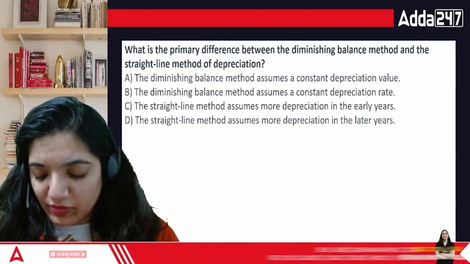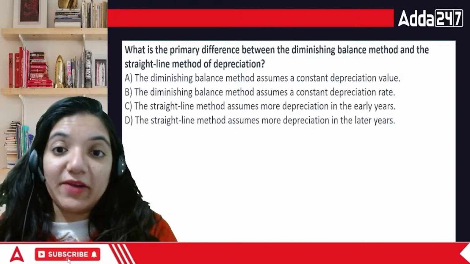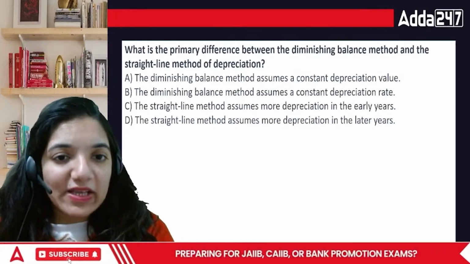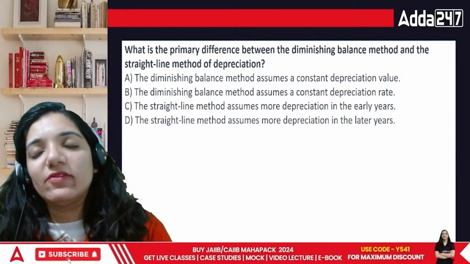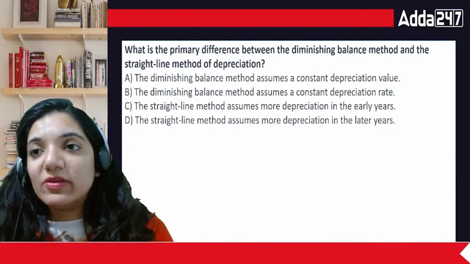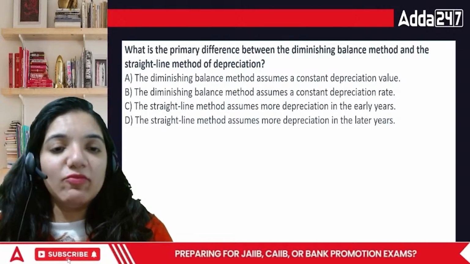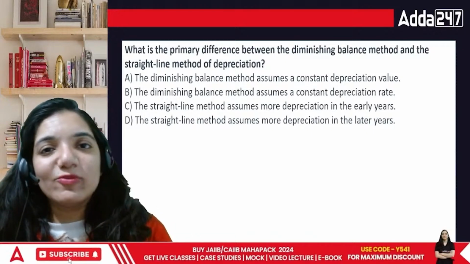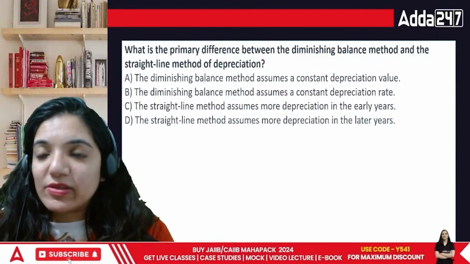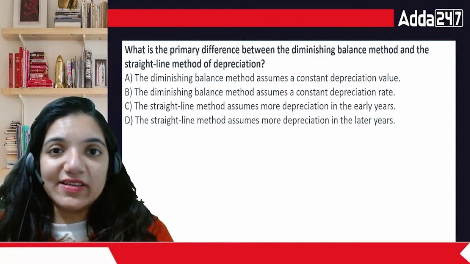Okay, so in this case, what would be the answer, everyone? When you're looking at the primary difference, one of the major differences between WDV and SLM is that SLM says throughout the life you have the same depreciation. The diminishing balance method says you have more depreciation in the beginning, because by the end of the life of the asset, it's almost gone. If I look at the depreciation of my phone, I just open the seal, 10,000 minus.